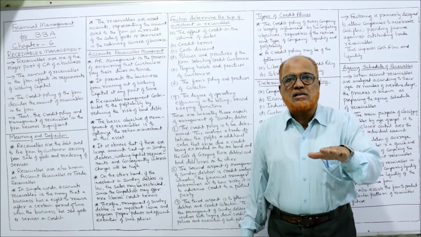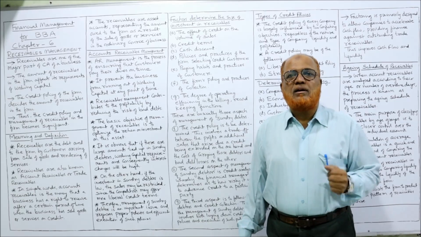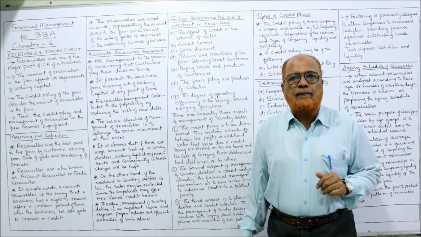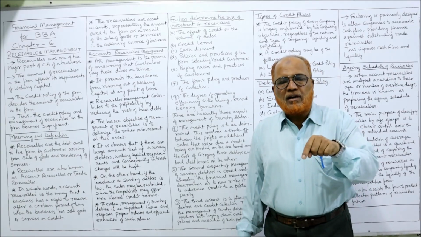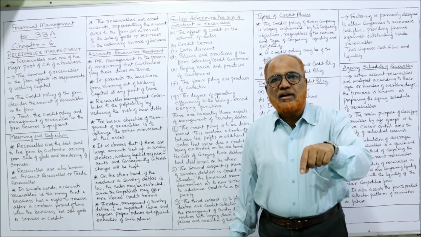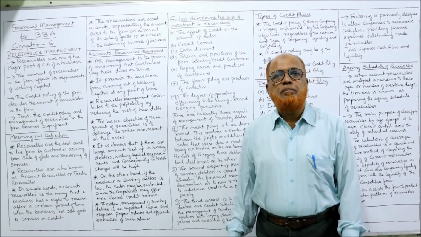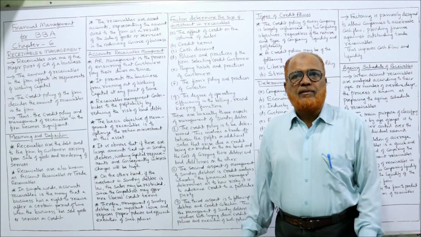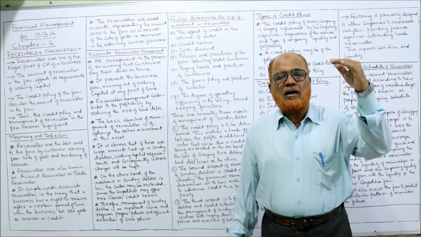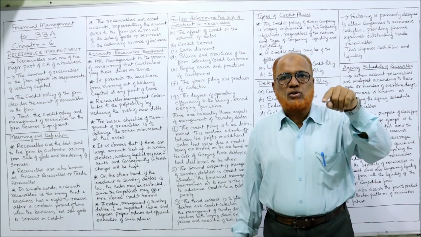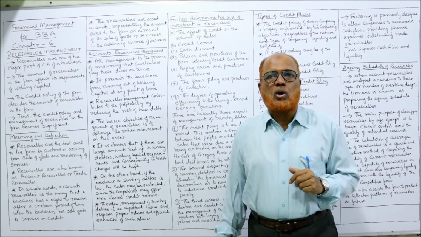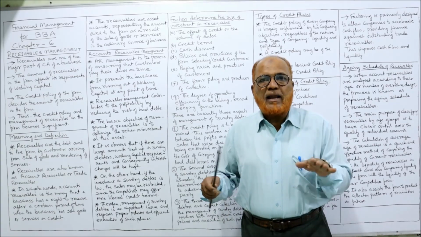When sales decrease, the profitability will decrease. The business does not want to decrease the profitability. The profitability will increase when sales are increased. Sales will increase when we give more credit period to the customers. So both are evils. Keeping a high level of account receivable is not good, and keeping a very low amount of account receivable is also not good. Both are evils. So we have to manage.